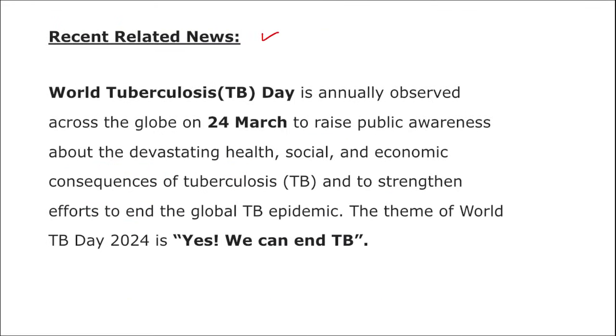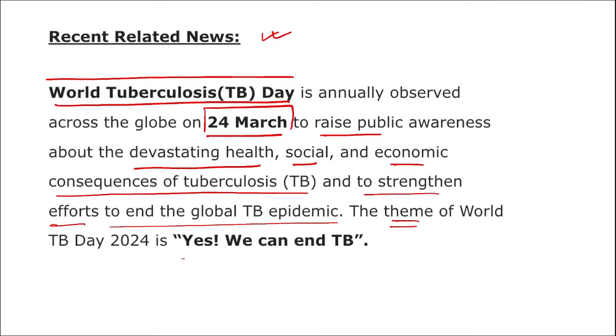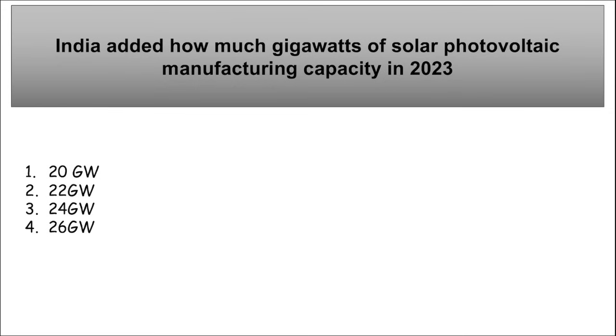Apart from this, if we discuss some of the related news, World Tuberculosis Day is annually observed on 24th of March, and this day is observed to raise awareness about the devastating health, social, and economic consequences of tuberculosis and to strengthen the efforts to end the global tuberculosis epidemic. The theme for this World Tuberculosis Day was "Yes, we can end tuberculosis." This is the theme that you need to remember for World Tuberculosis Day. Moving on to next news.